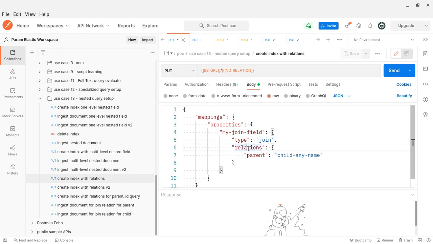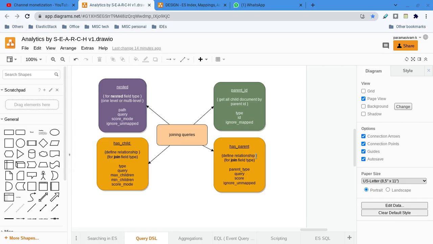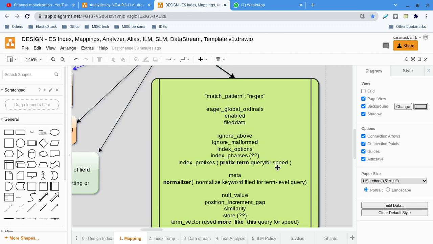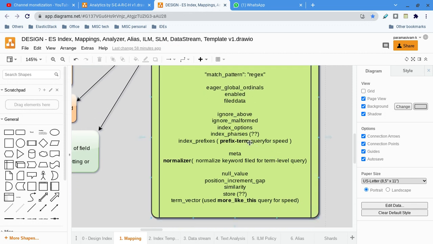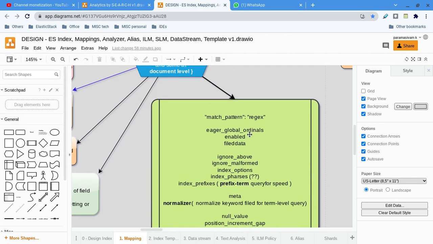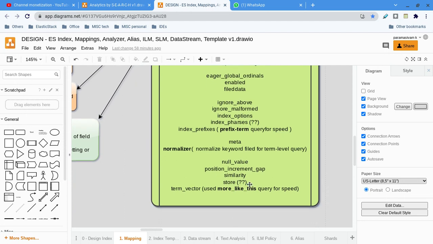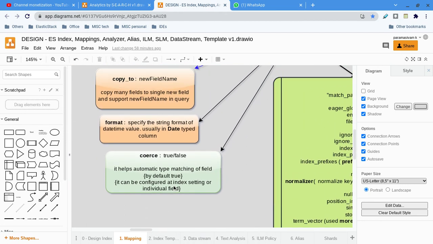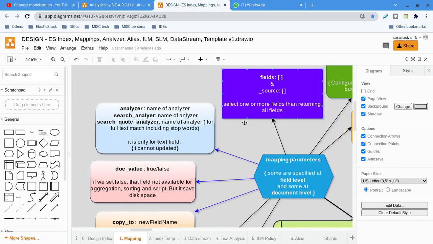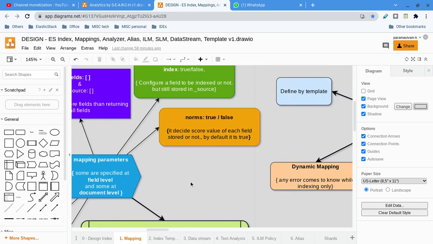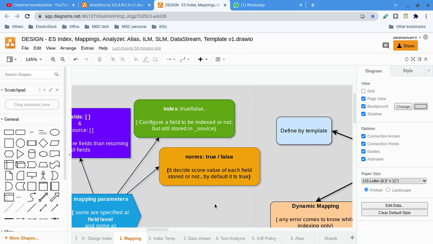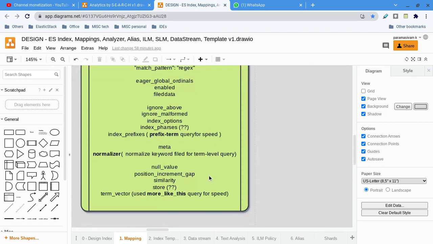Sorry, I could not find the relation attribute. I don't know whether I have deleted it or not. These are the mapping parameters, right? I could not find relation here. I have to double check whether I have missed it, or whether they have changed it in recent versions. There is no such parameter here.